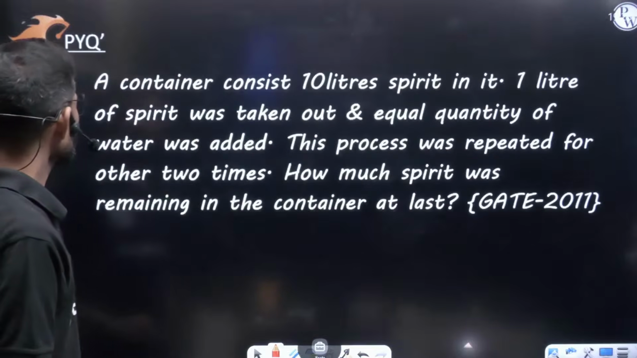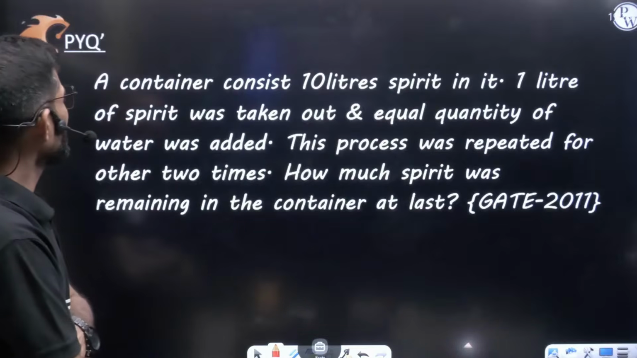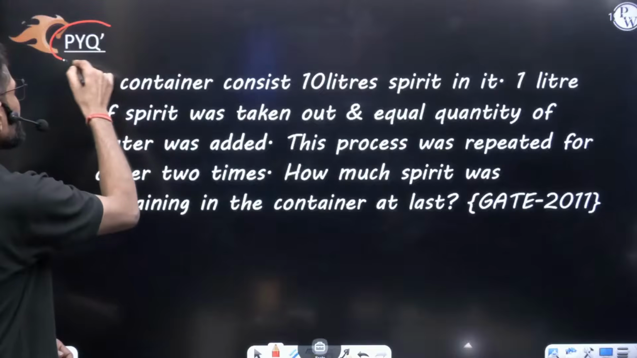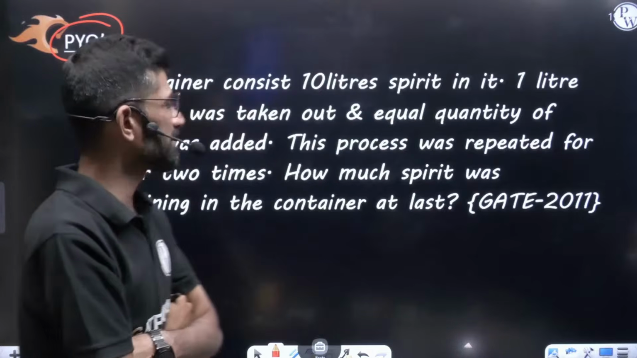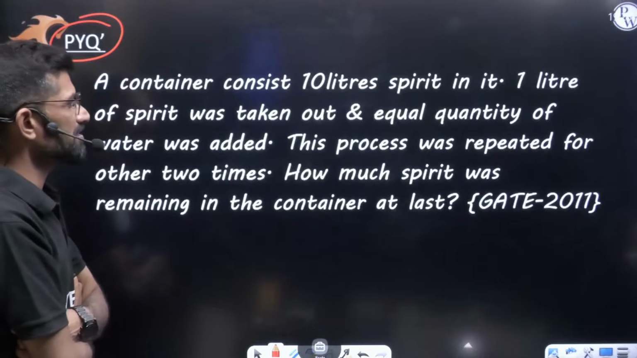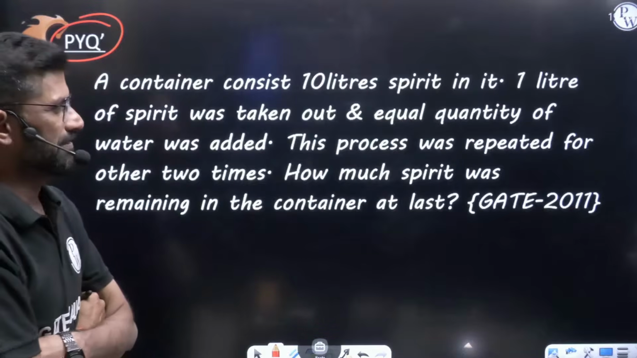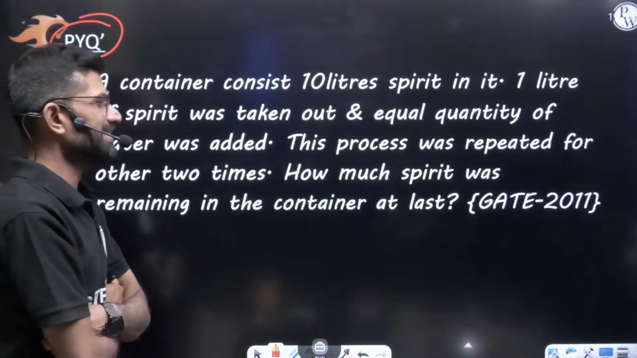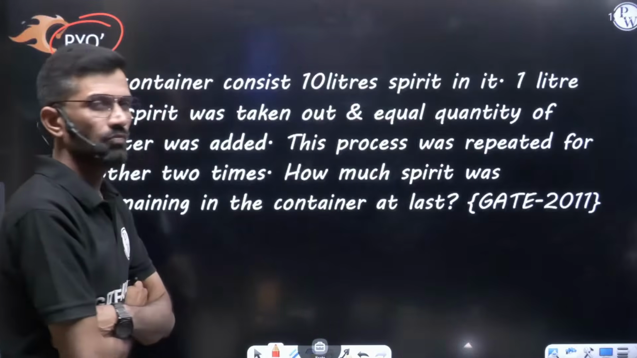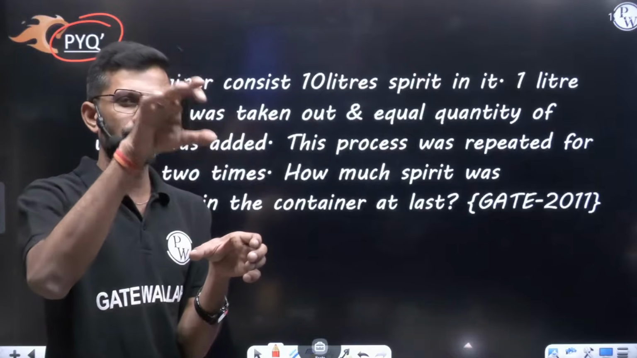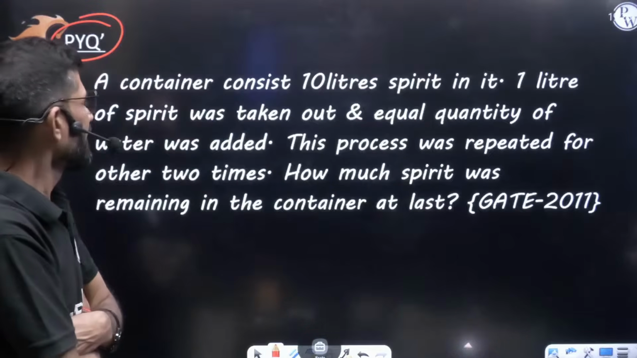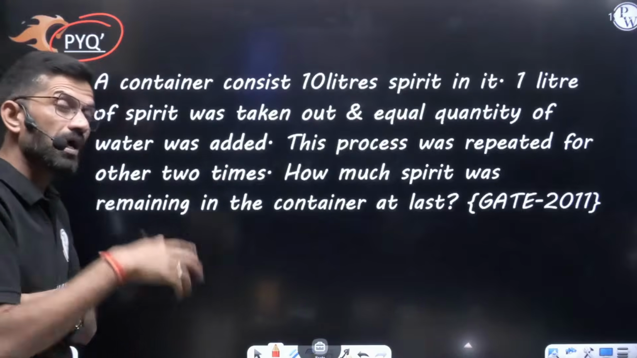Moving further. Here you can see it is a PYQ, previous year question of the GATE examination. A container consists of 10 liters of spirit in it. 1 liter of the spirit was taken out and an equal quantity of water was added. They removed 1 liter of spirit and added the same 1 liter of water. Am I right? This process was repeated for 2 more times.